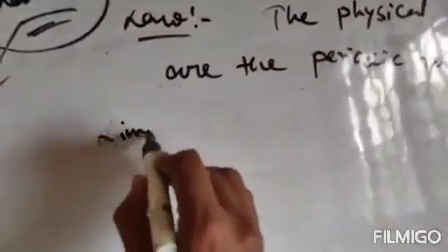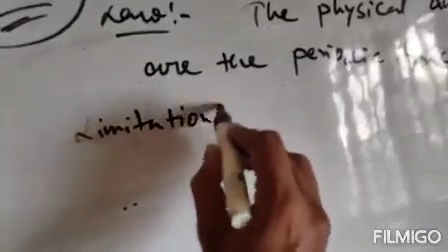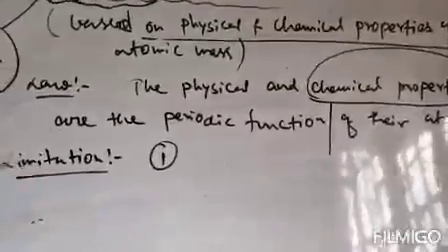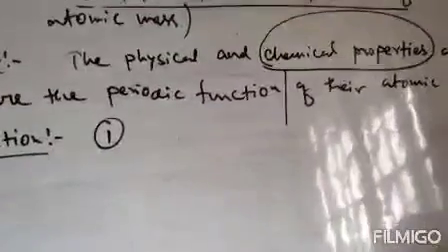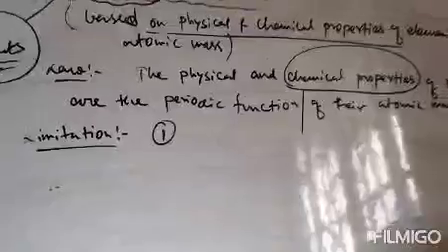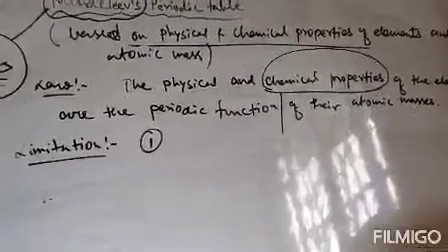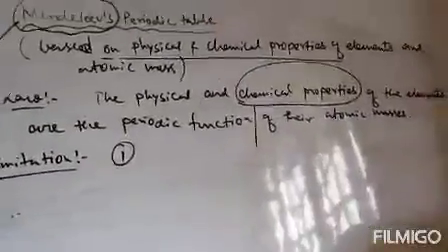Now, what are the limitations? The first or major limitation is that this table does not explain the position of hydrogen. That means the position of hydrogen is not fixed. Clear? Hydrogen can be kept with alkali metals as well as group 17 halogens. Its position is not fixed. So this is the major drawback of this table.